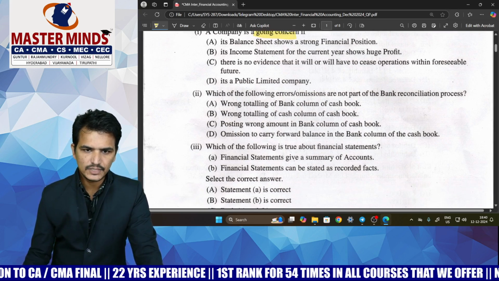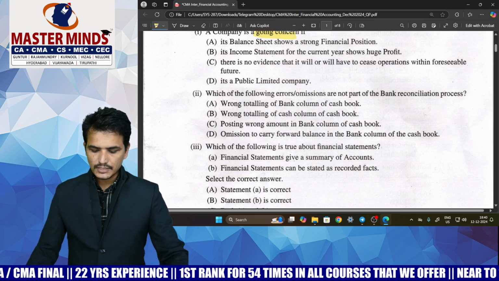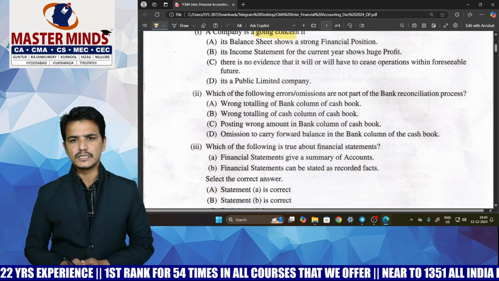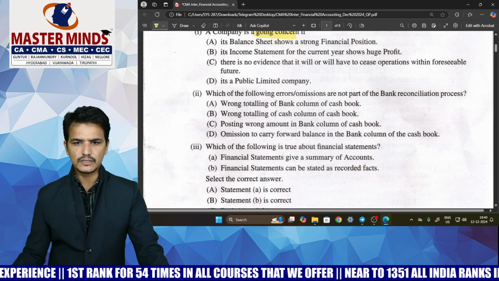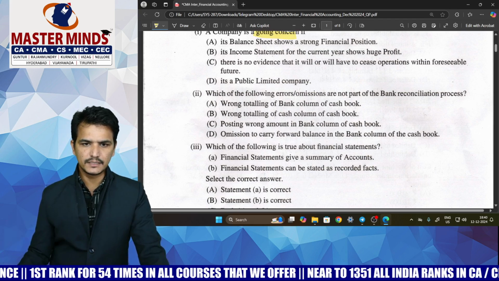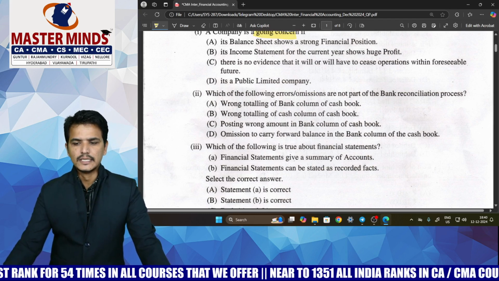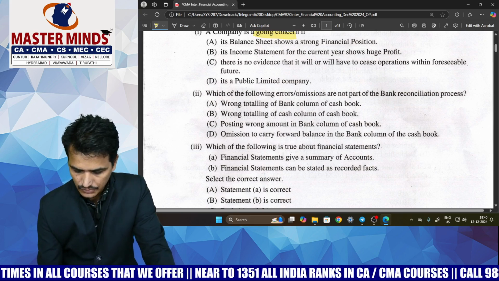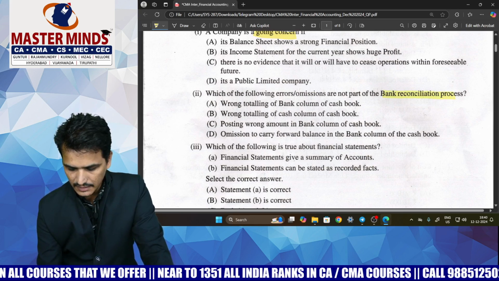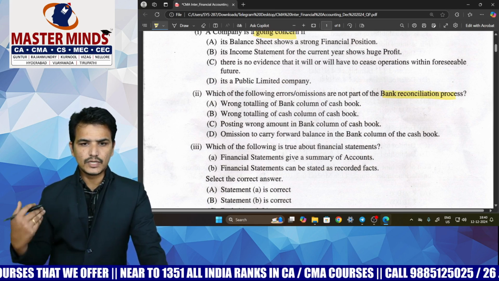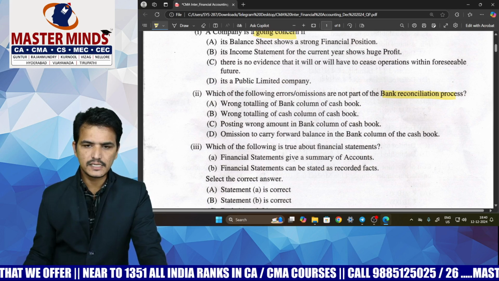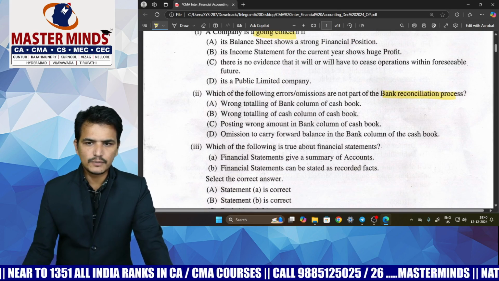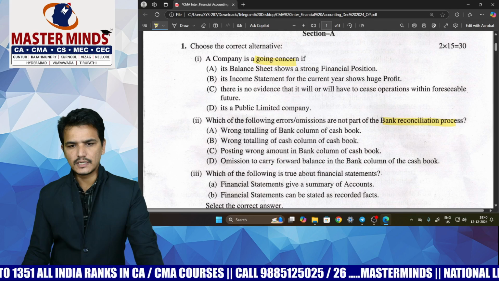Next, coming to the second question, which is based on the bank reconciliation statement. There are no directly copy-paste type questions; very few such questions are given in the examination, and the majority are to be answered based on your conceptual clarity only. This MCQ asks what errors are not generally considered in the bank reconciliation statement. If you have gone through the problems in our material, you can comfortably answer this MCQ.